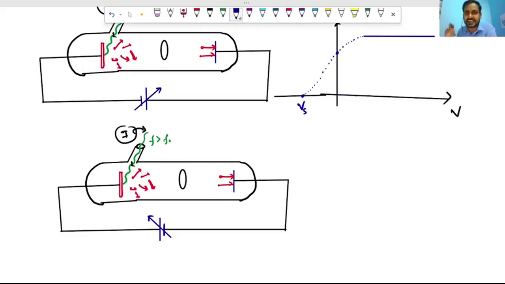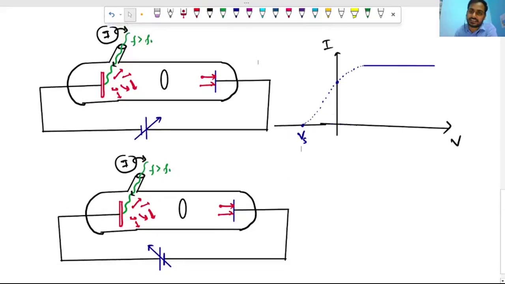So it is that negative potential for which the photoelectric current becomes zero. Okay, so Vs is the stopping potential. On which factor does this stopping potential depend?